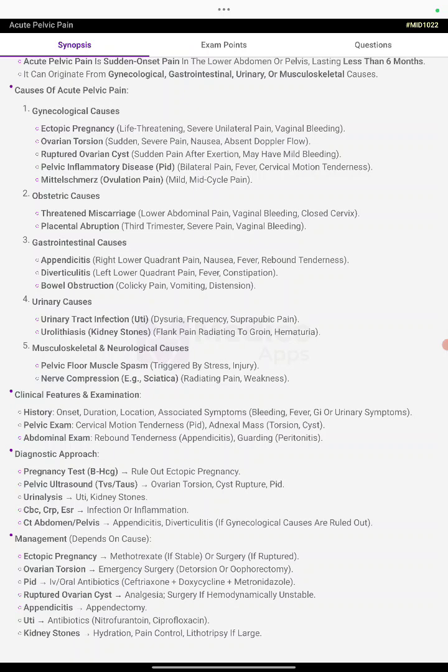Appendicitis can mimic gynecological causes and requires a CT for confirmation. A pregnancy test must be done in all women of appropriate age. Pelvic ultrasound is the first-line imaging for gynecological causes. Treatment depends on the underlying cause, surgical versus medical management.